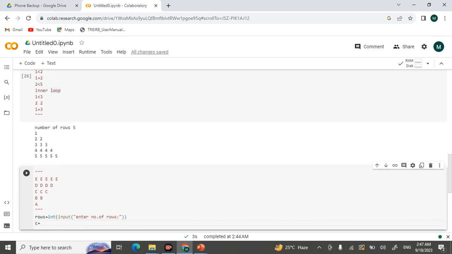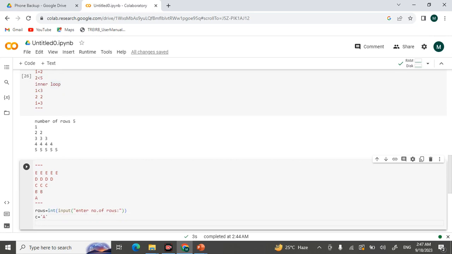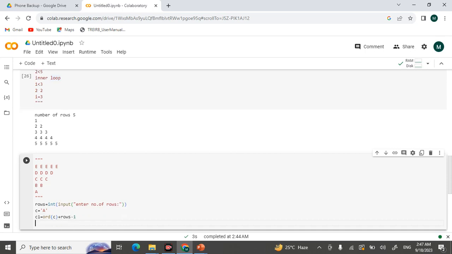Then c is equal to, I have to take the character here, because I have to print only characters in the pattern. c1 is equal to, converting this into an ASCII value, we should use the function called ord function. This will convert a character into an ASCII value. So there's a c. Then I'm adding it to the rows, rows minus 1, so that I can print it in order.